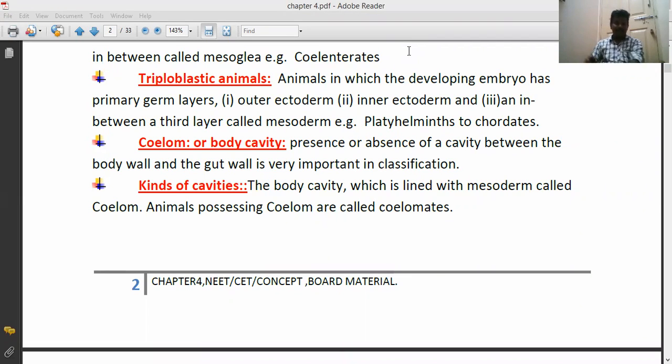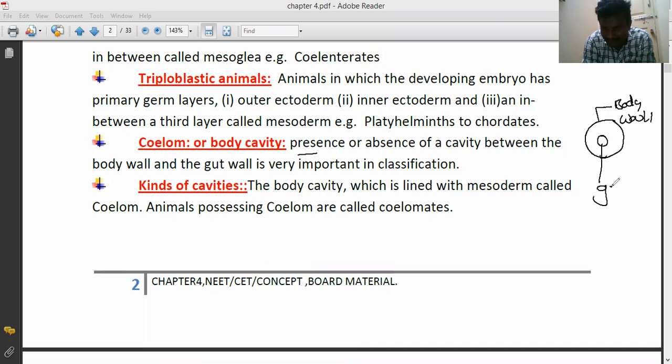Next topic, coelom or body cavity. See here, presence or absence of a cavity between the body wall and the gut. This is called body wall, and the central part is called gut. Between the body wall and gut, this is called...